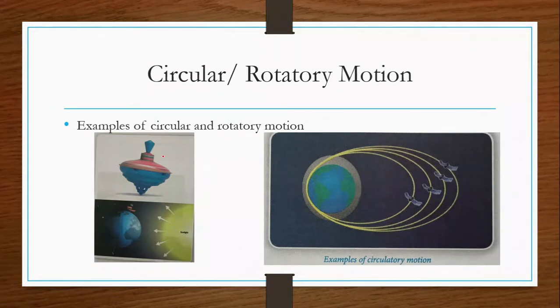The spinning of a top is rotational motion. The rotation of earth about its axis is also a rotational motion. But the rotation of planets or satellites around the earth is a circular motion.